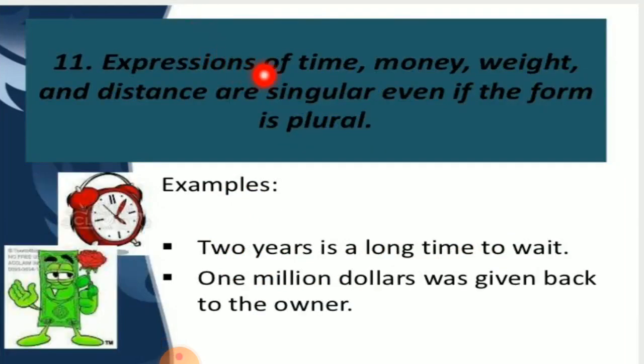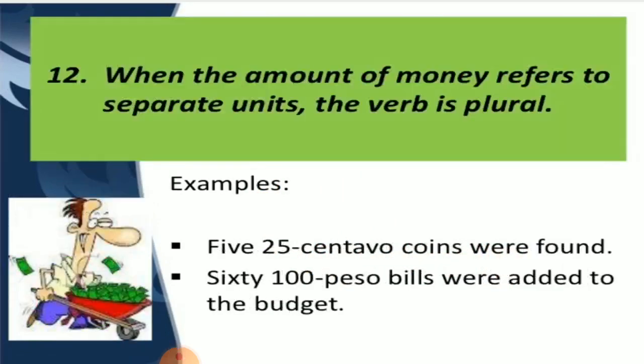Expressions of time, money, weight and distance are singular even if the form is plural. Even if the form is plural, you have to always and always use the singular form of the verb. Example, 2 years. See children, 2 means we always consider it as plural. But 2 years, it is an expression of time. So you have to always and always use the singular form of the verb, that is is. 2 years is a long time to wait.